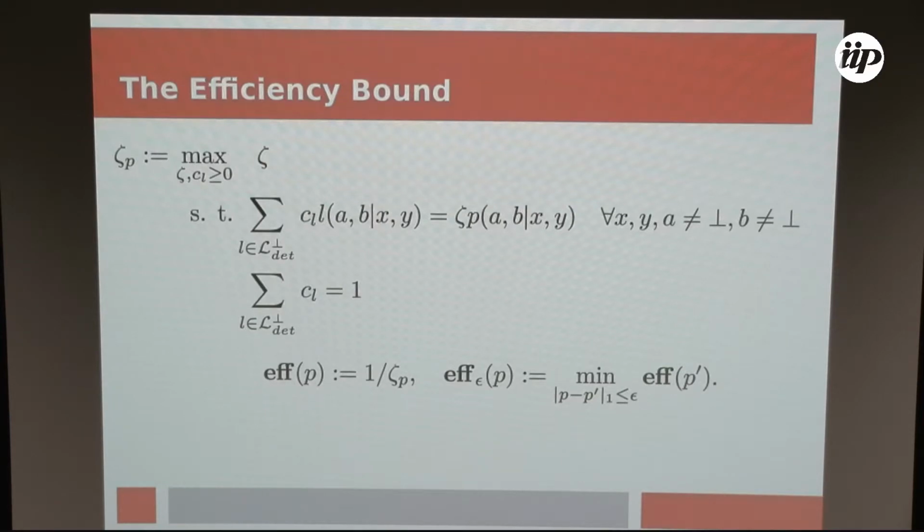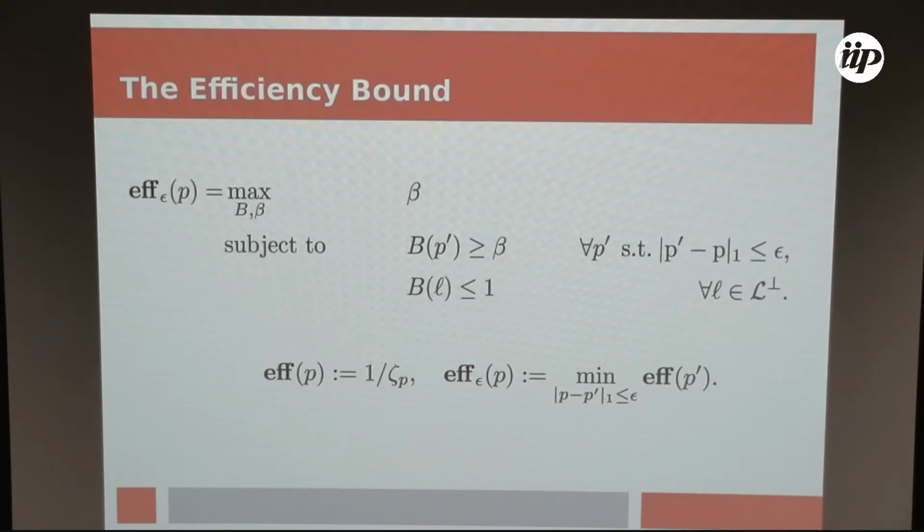This linear program here, whose maximal value we call efficiency. And well, if you look at the dual, you get Bell inequalities. I'm going to call the Bell inequalities which are solutions to the dual of this linear program inefficiency-resistant Bell inequalities. These are Bell inequalities which are only bounded above, but on a larger set. So on the set of local distributions that may abort.